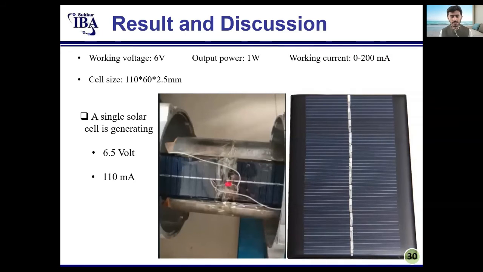We used a small solar panel on the rotor to check whether generation through the PV cell is possible in rotating condition, and we verified that generation in rotating condition is possible.